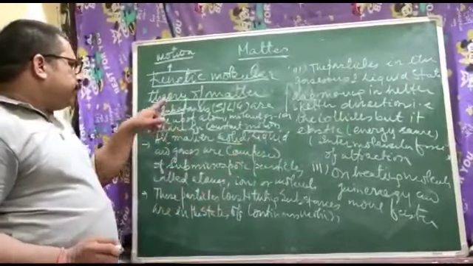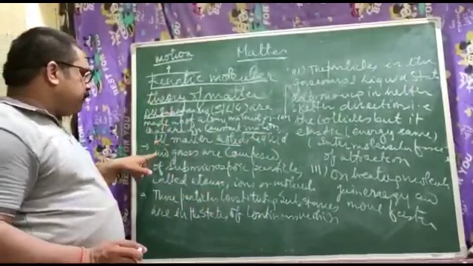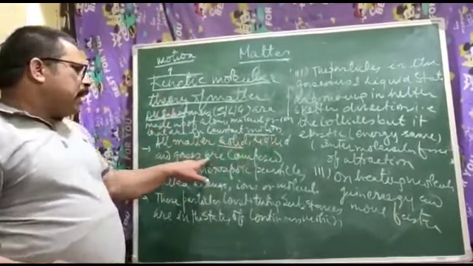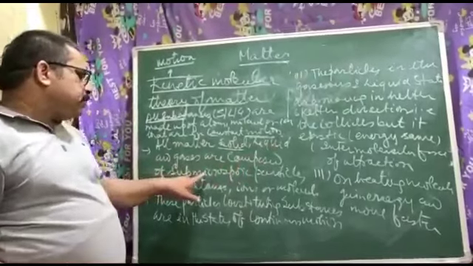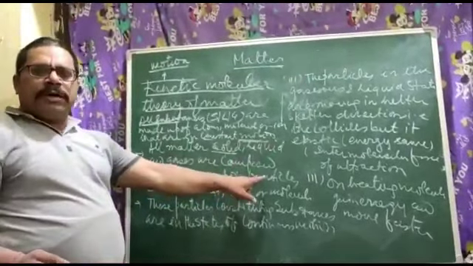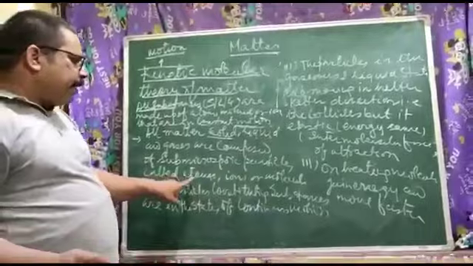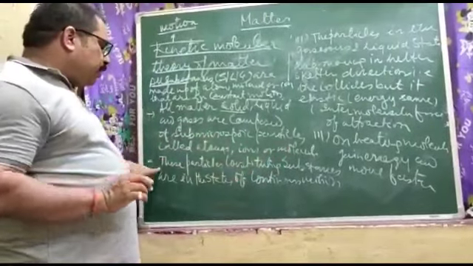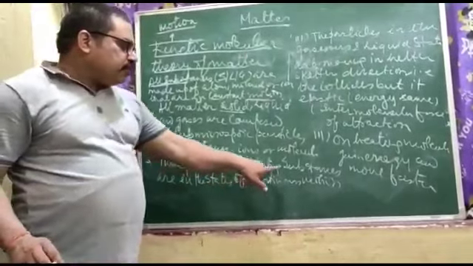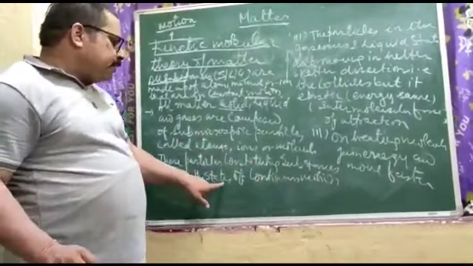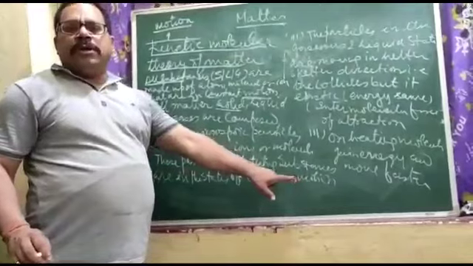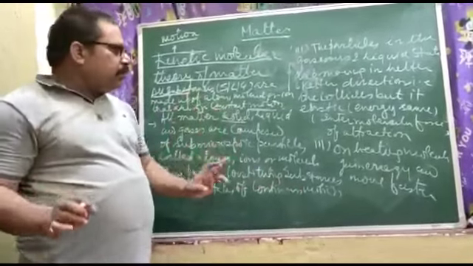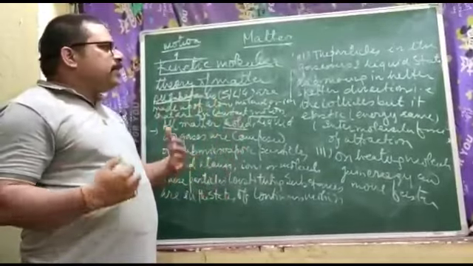Now, first point of kinetic theory of matter: all matter, solid, liquid and gases, are composed of submicroscopic particles, what I have discussed earlier, the atoms, ions or molecules. Second, these particles constituting the substance are in the state of continuous motion, moving here and there, but in solid very small, liquid little bit more and gases most.